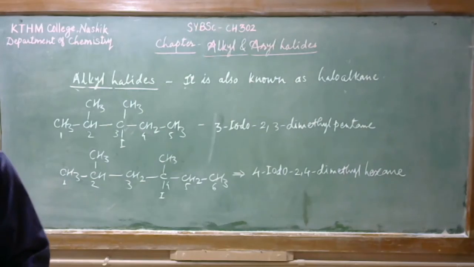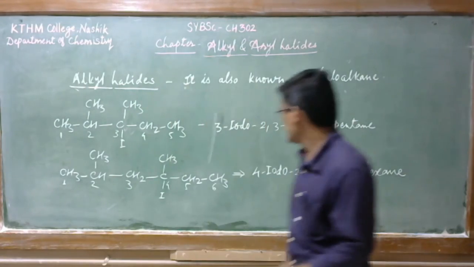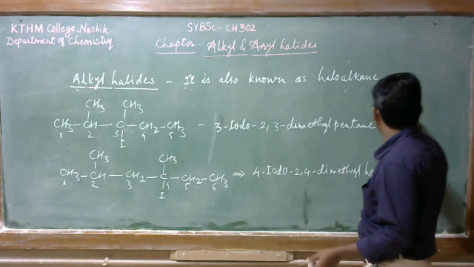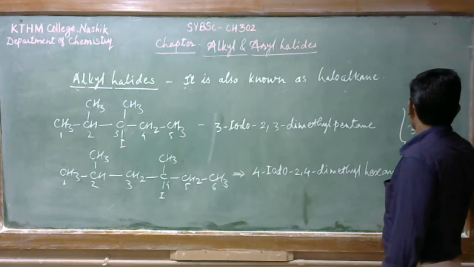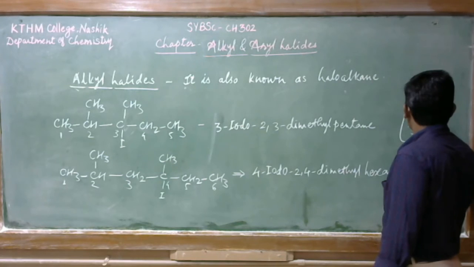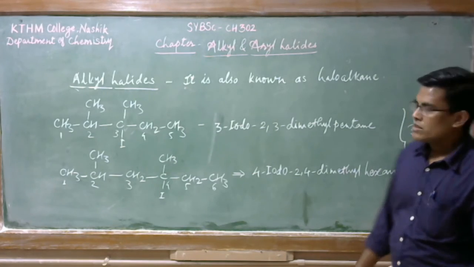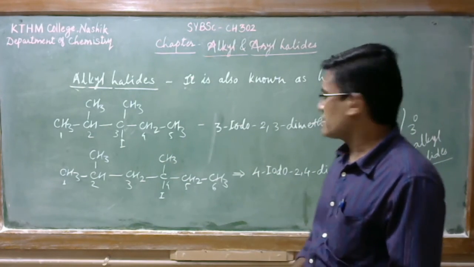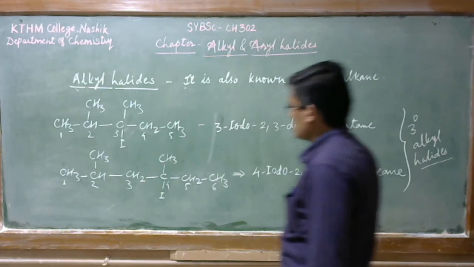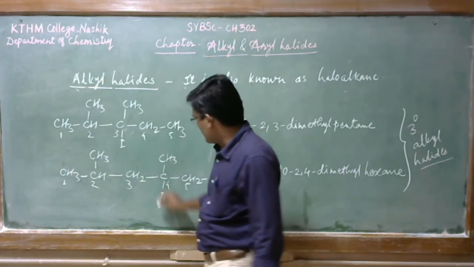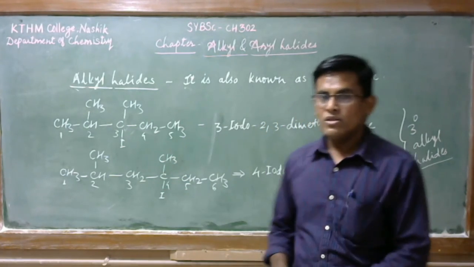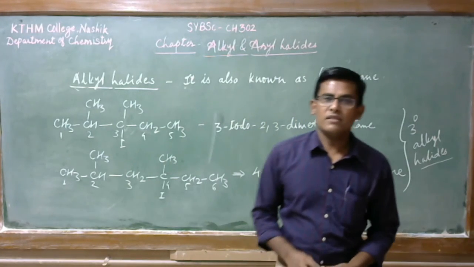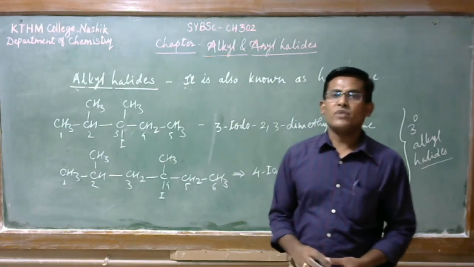Here, both these examples are tertiary alkyl halides, since this carbon atom is tertiary. Okay. So now let us see the next topic, the types of nucleophilic reactions.